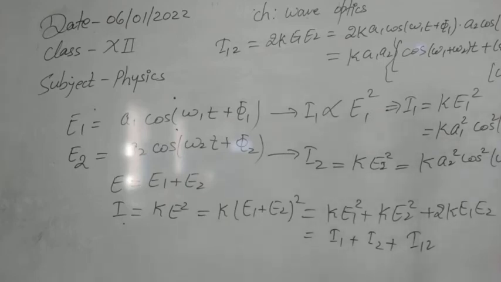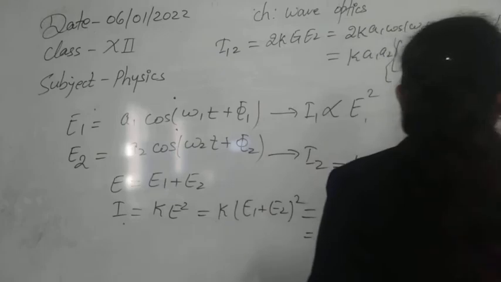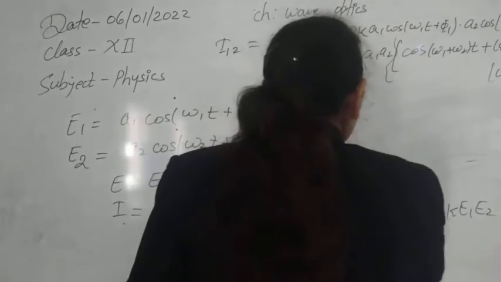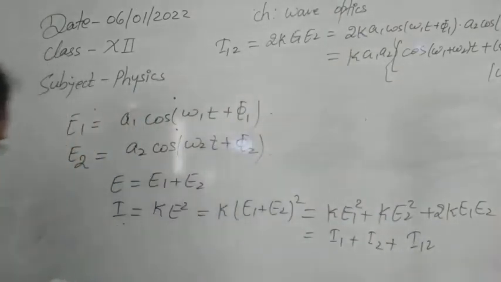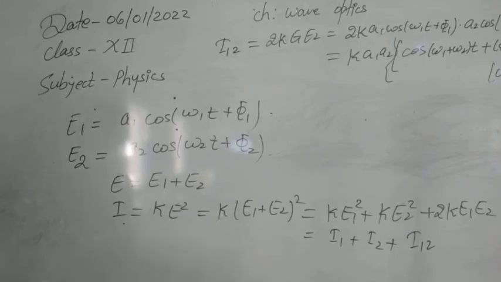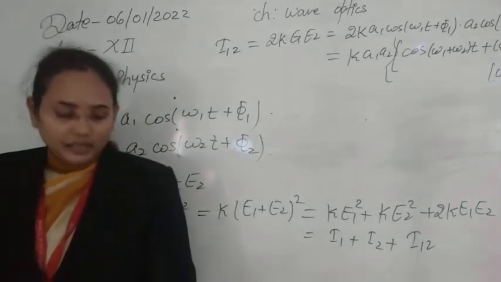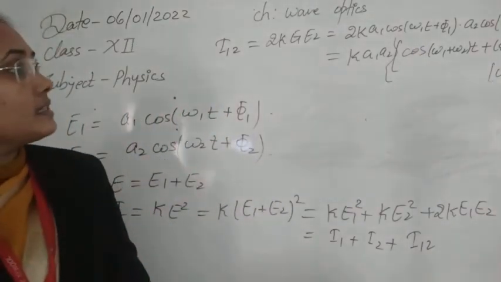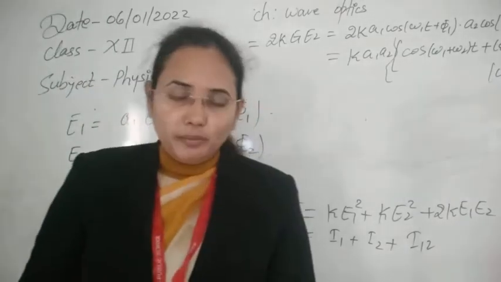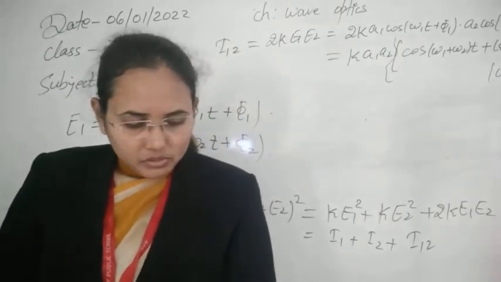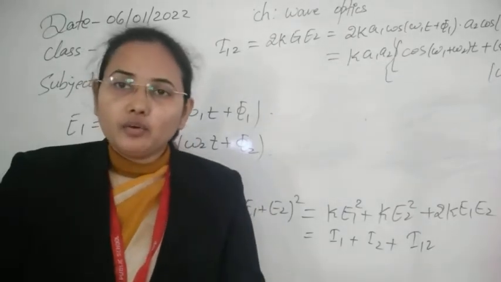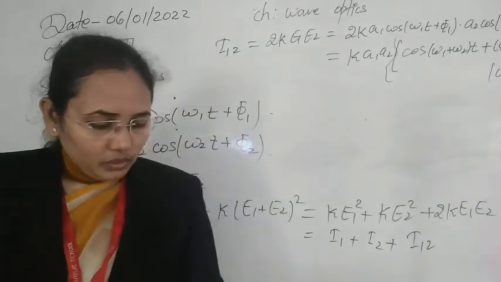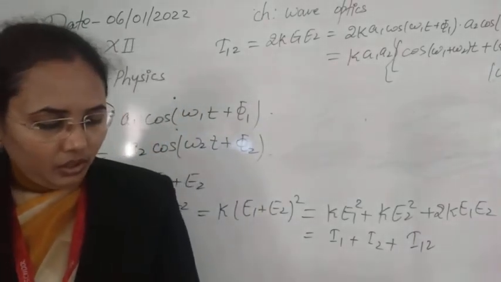So let's move further. What is this term just showing us? You can see now, averaging this 2K E1 E2 term over a full cycle, we find the first term, containing the sum of the two frequencies, omega 1 plus omega 2, becomes 0. Whenever you take the average over a cycle, it becomes 0, and if omega 1 is not equal to omega 2, then the average of the second term is also 0.